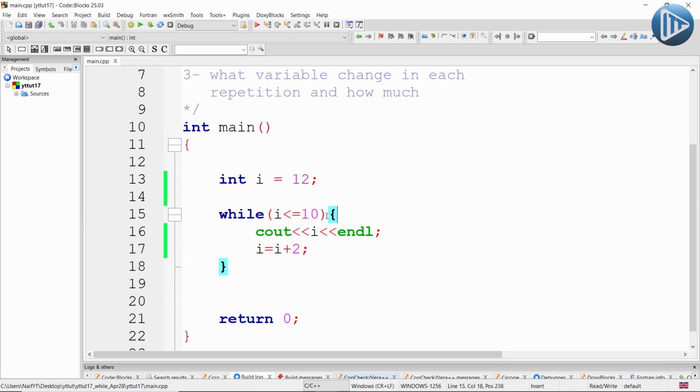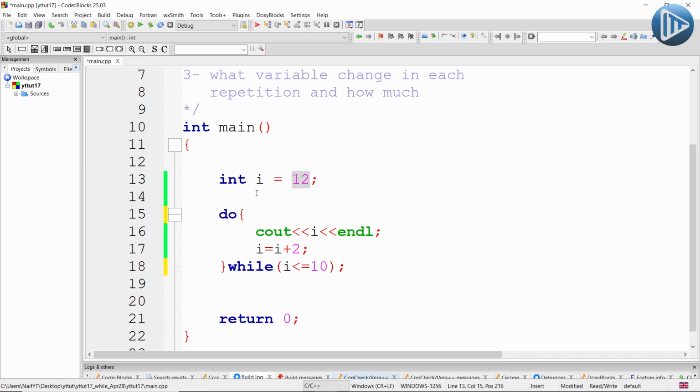But what if we have the do-while structure? Let's turn it into the do-while structure and put do over here and then end it with a semicolon. The condition is similar, while I is less than or equal to 10, and its starting point is 12.